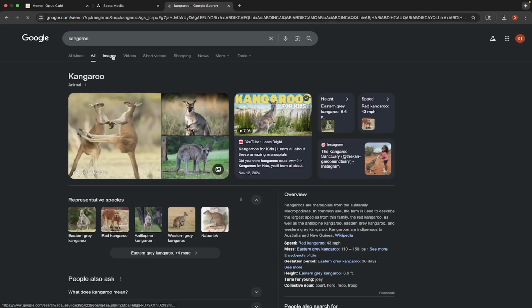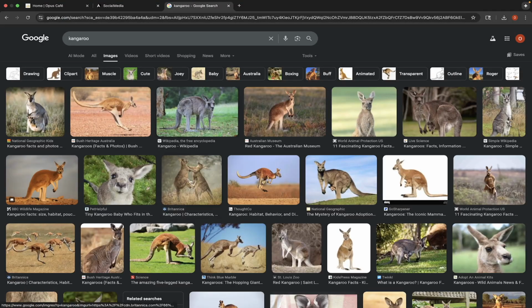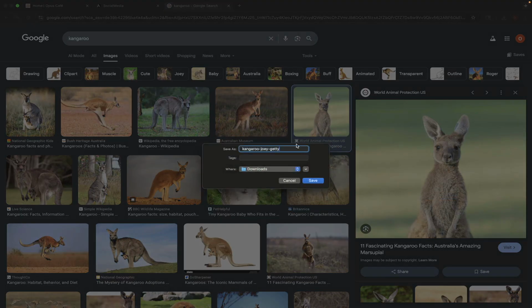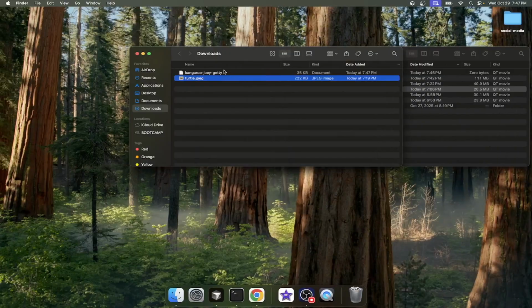Kangaroo. Not that kangaroo. They're looking a little mean. This guy, he's cute. He's beautiful. Shout out to whoever took this picture. We're only going to use these temporarily. Please don't sue me. So let's save that image as kangaroo.jpg or whatever. Maybe you don't have to do that. Okay. And sorry about that.